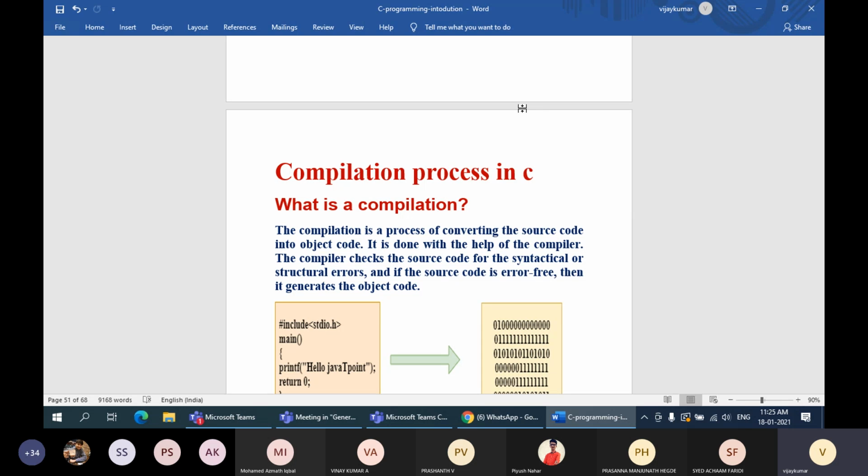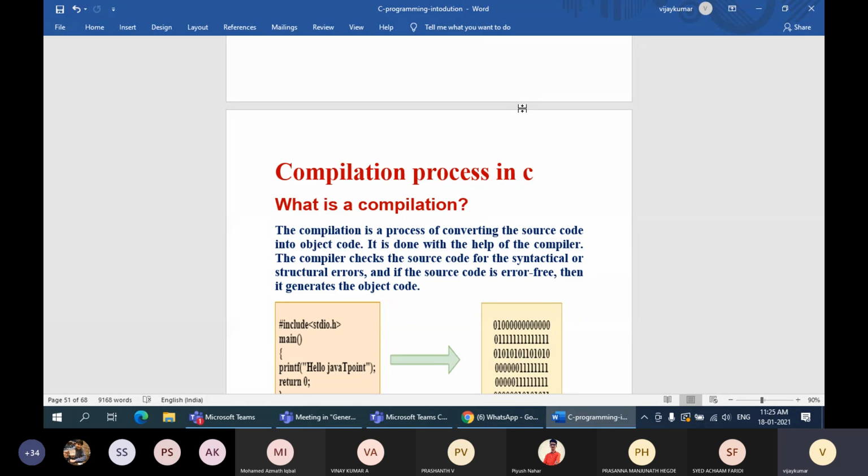The object code is not in the same format as your C program; the .c file and the .obj file are different. The obj file can be understood by your computer system, which means it has undergone the process of compilation. That obj format is nothing but your binary format. Again, one more file is created, called .exe.